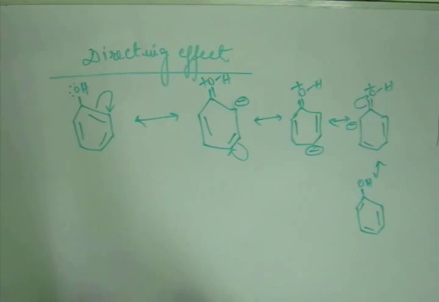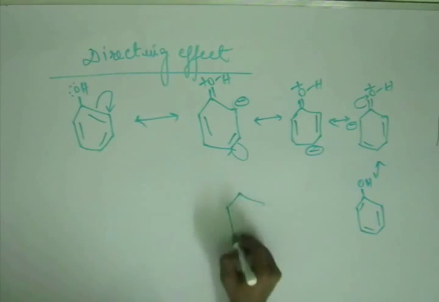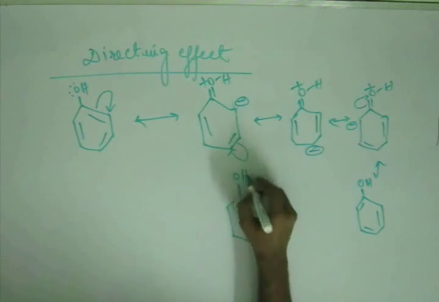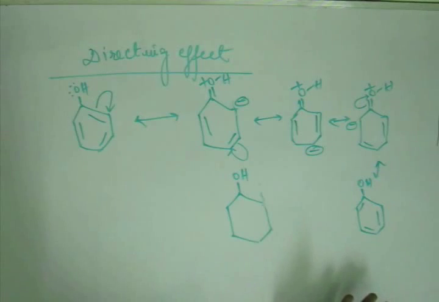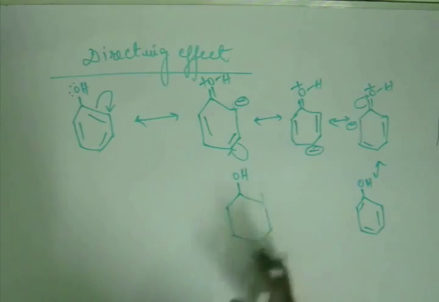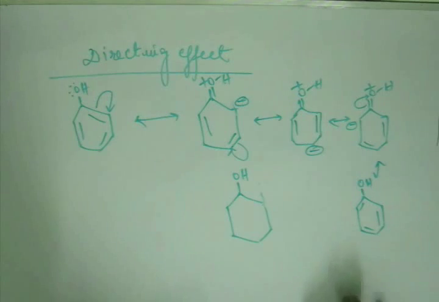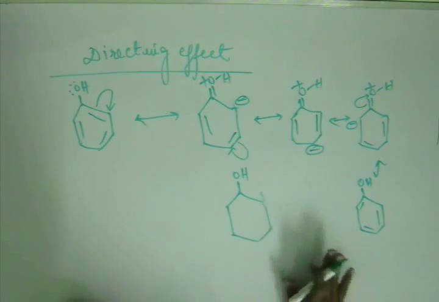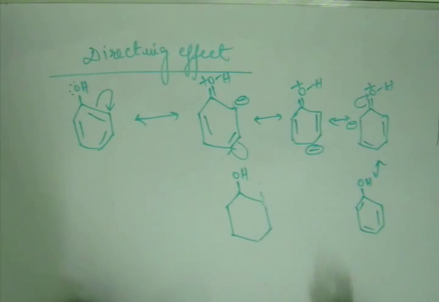Now the thing is, if you draw the hybrid, for drawing the hybrid, what you do is you draw the basic skeleton first. Now in case you are not very handy with resonance, I will suggest you go back to the lecture in which we have studied resonance, and you come back listening to this lecture, because it will be a pain in your back if you don't understand these things further. I'm trying my best to make you understand, but in case you still have a problem, then go and listen to the lecture on resonance before proceeding ahead.